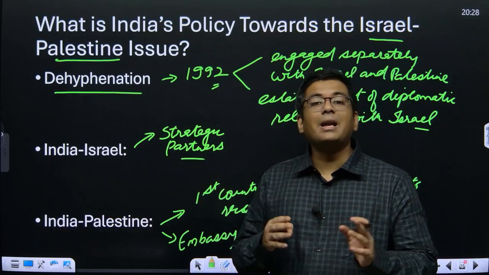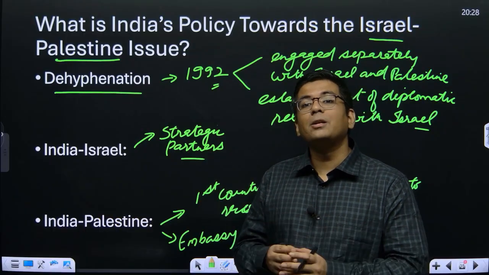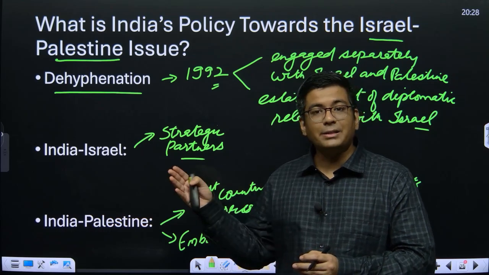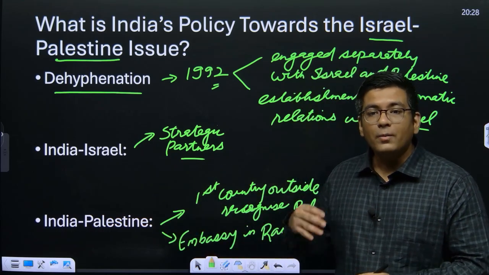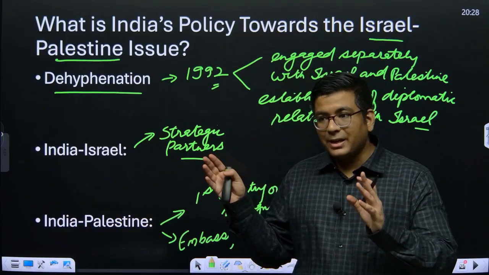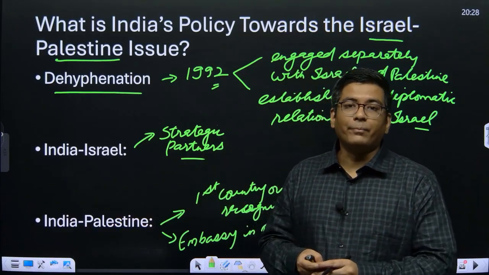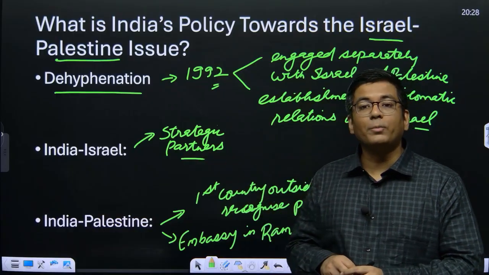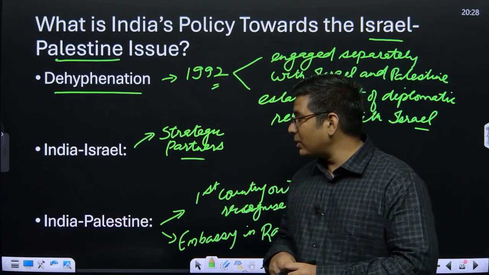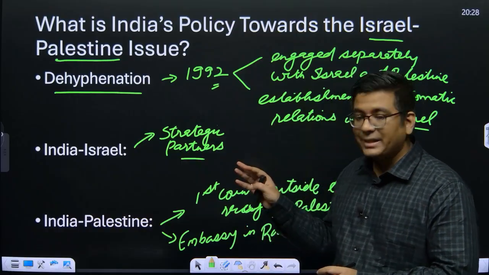Even when the Israel-Hamas conflict broke out, the Israeli embassy carried out special recruitment programs in many of the states like Haryana and Uttar Pradesh to recruit the local youths to work in the Israeli industries, because the Israelites are right now fighting with Hamas, so the work needs to be done. So for that, a large amount of recruitment actually happened from India, and subsequently that happened from UP and Haryana. So we are strategic partners.